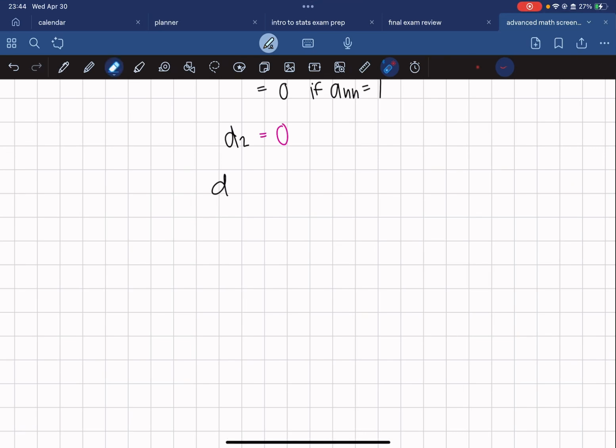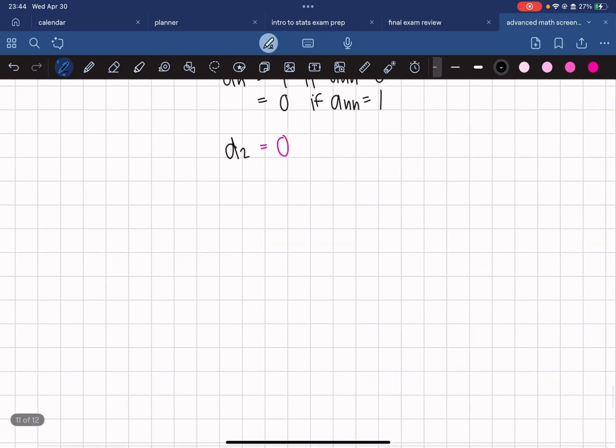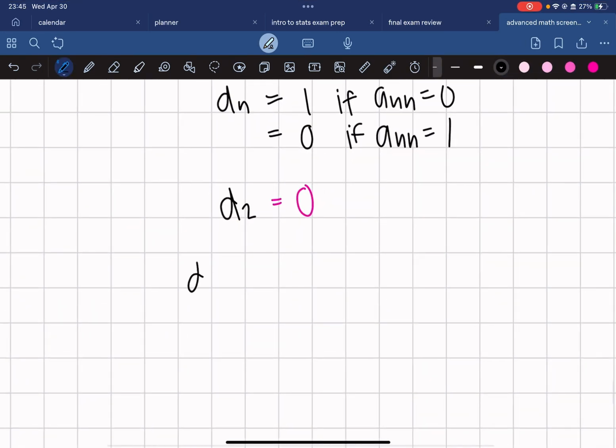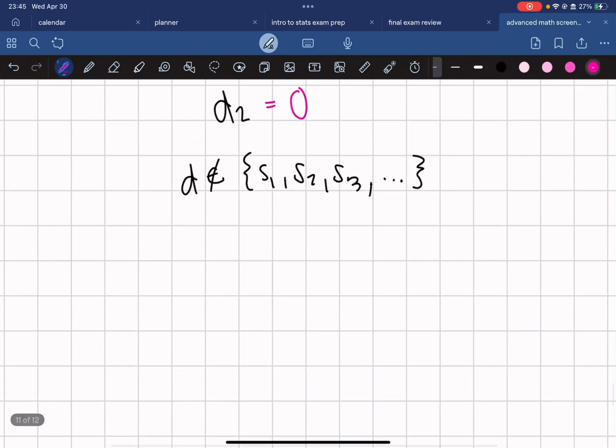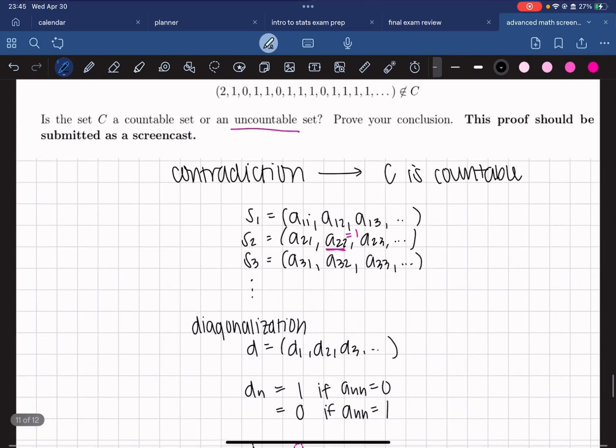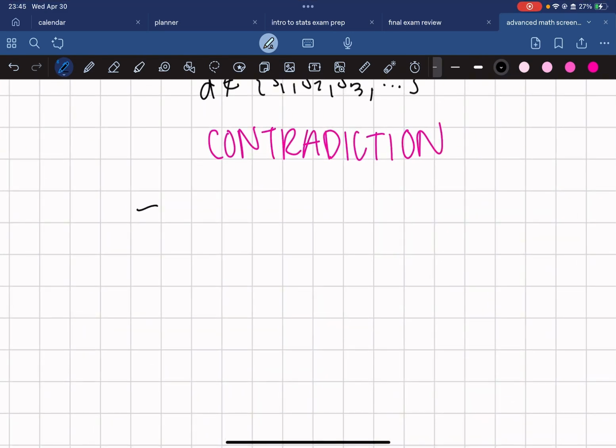But earlier we assumed that we had every sequence listed here. We had every sequence in C, but we determined that D differs from each sequence, so D is not in the list of sequences S1, S2, S3, etc. And so that brings up a contradiction, which means our previous assumption that C is countable must be false, and therefore C is uncountable.